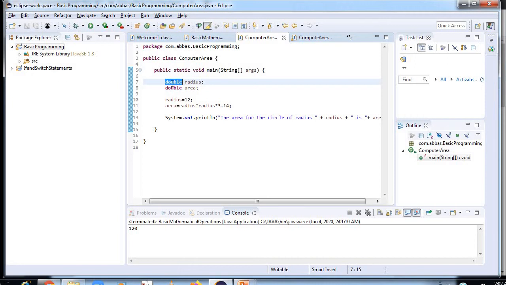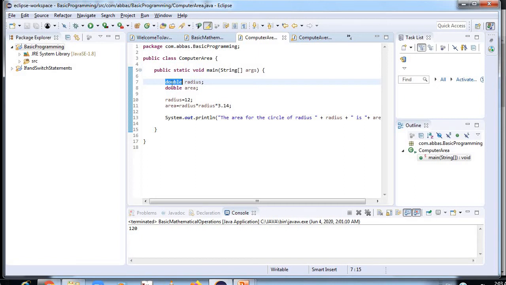There are 8 types of primitive data types: boolean data type, byte data type, char data type, short data type, int data type, long data type, float data type, double data type. Now boolean data type. The boolean data type is used to store only two possible values, true and false. This data type is used for simple flags that track true false condition. The boolean data type specifies one bit of information, but its size cannot be defined precisely.